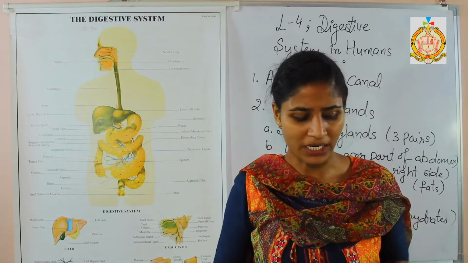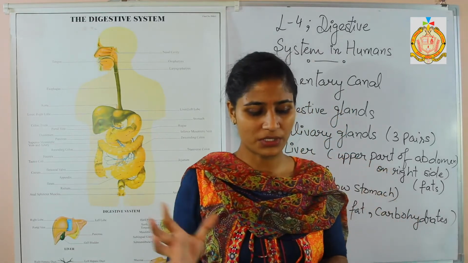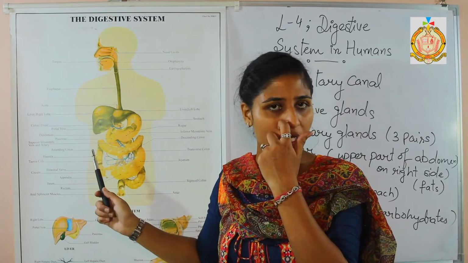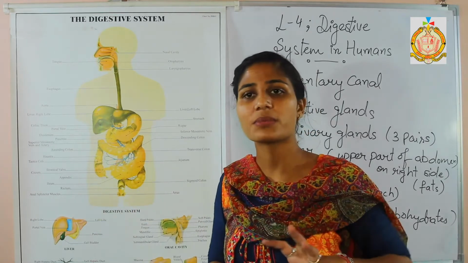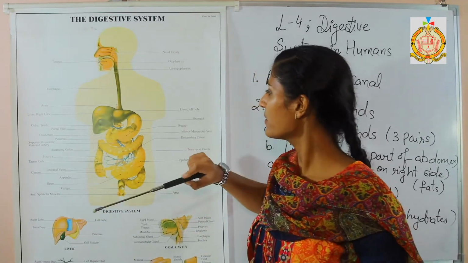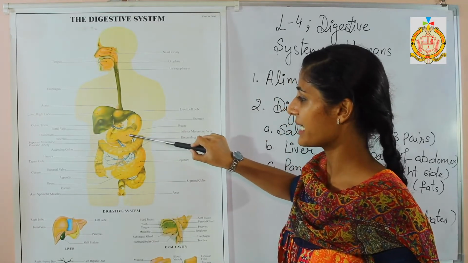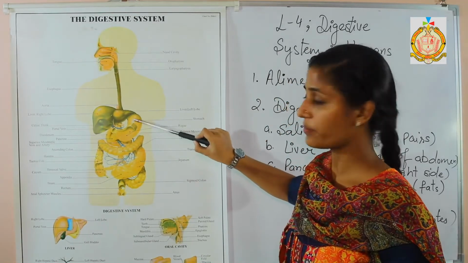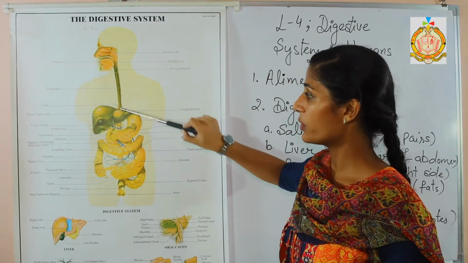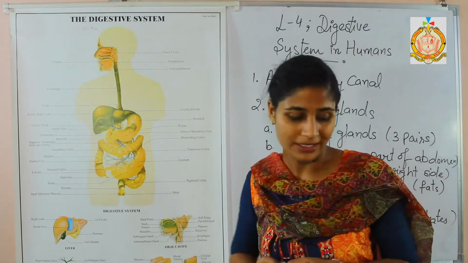Next part is the stomach part. Now, the stomach is a U-shaped structure that connects the food pipe with the small intestine. The function of the stomach is to connect the food pipe with the small intestine. So this is the stomach part, connecting the food pipe to the small intestine.